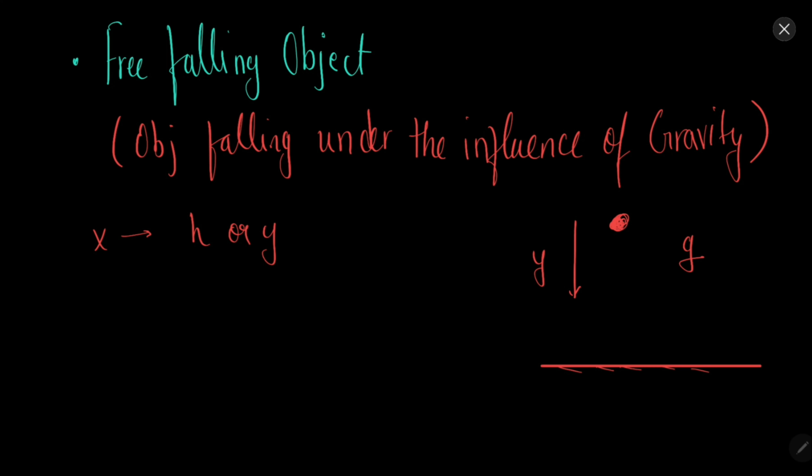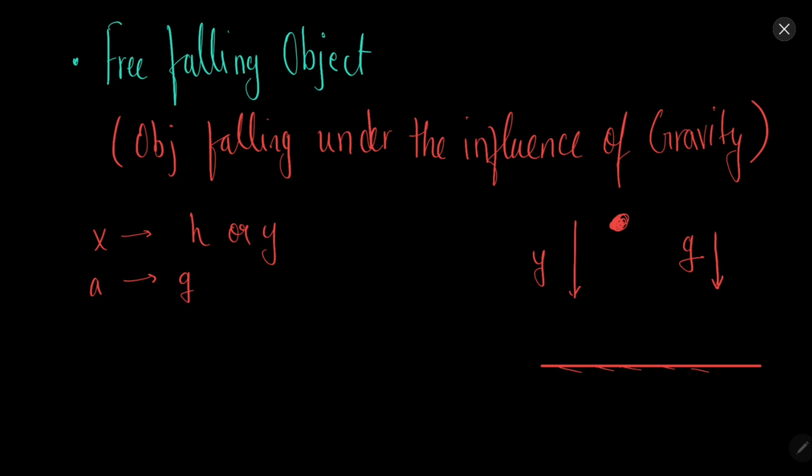You must have studied in class 9 acceleration due to gravity, the acceleration which is due to the force of gravity. The value of this is 9.8 meters per second square near the surface of the earth. Now one important thing: the direction of acceleration due to gravity is always downwards.